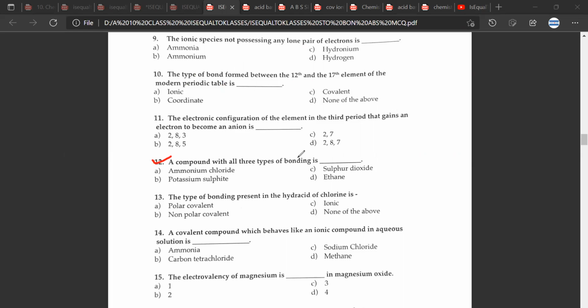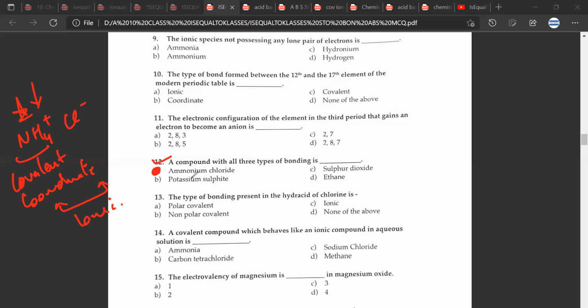12th and 13th. So the 12th question, a compound with all 3 types of bonding is dash. So this would be A, ammonium chloride. Great. This is one of the very favorite questions. So ammonium chloride, NH4+ Cl-. You will have covalent, as we have discussed before, right now, 5 minutes before. This would be coordinate. And of course, between these two species, we have ionic. Mr. CB, any doubt? No doubt, sir. This is one of the favorite questions. I don't know whether this comes in board exams or not, but at least the workbooks love this question.